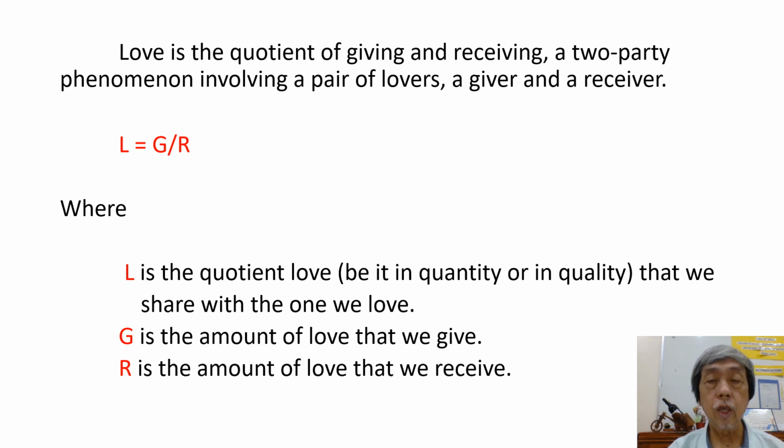Love is the quotient of giving and receiving. It is a two-party phenomenon involving a pair of lovers, a giver and a receiver. The equation of love is L equals G over R, where L is the quotient of love, be it in quantity or in quality, that we share with the one we love. G is the amount of love that we give. R is the amount of love that we receive.